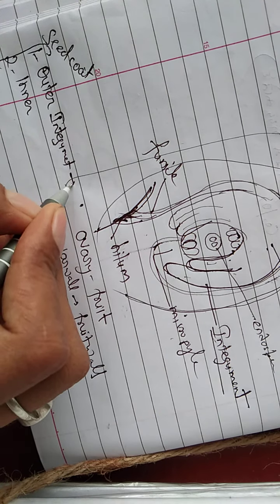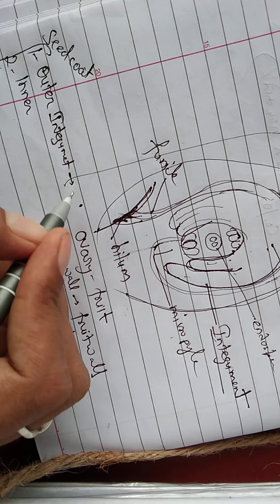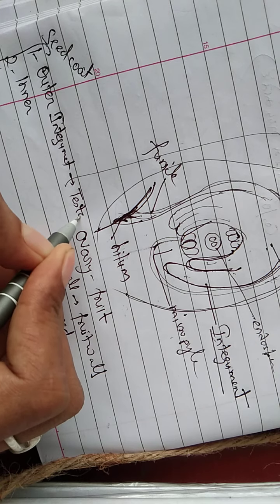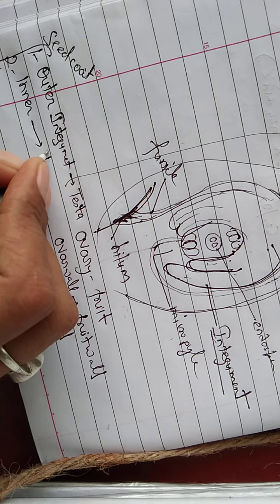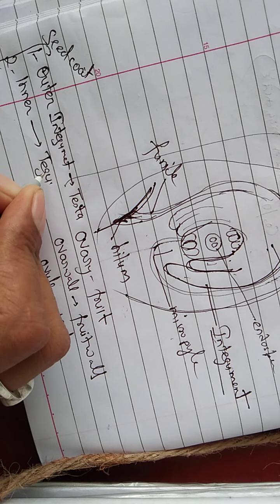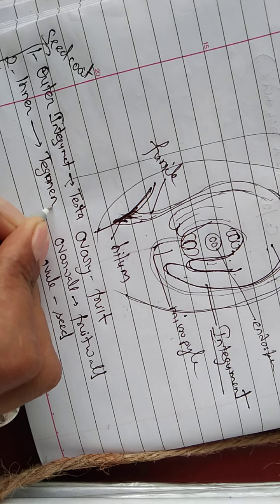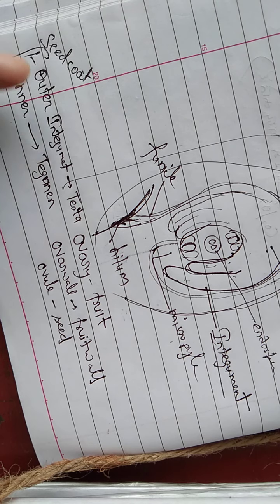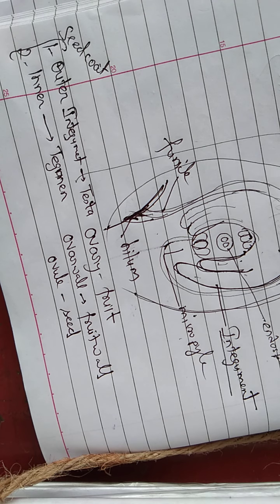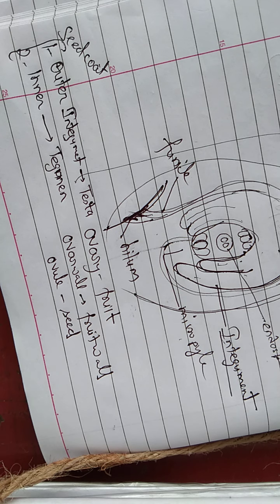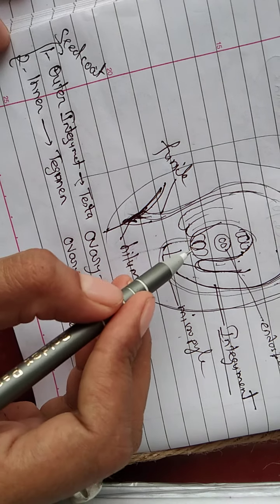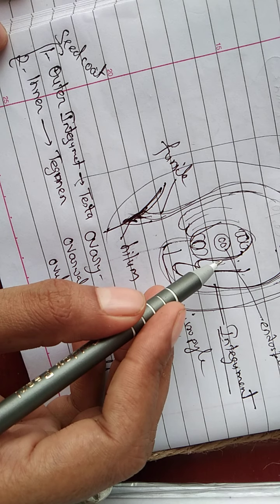The outer integument forms the outer seed coat, which is known as testa, and the inner integument forms the inner seed coat, which is known as tegmen. So testa is the outer boundary of the seed, and tegmen is the inner boundary. The egg cell is converted into embryo.